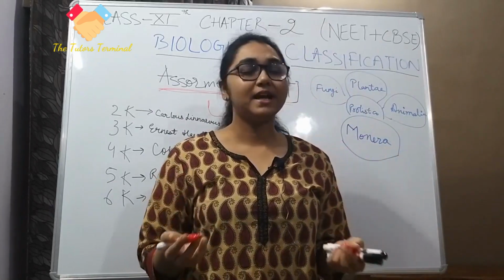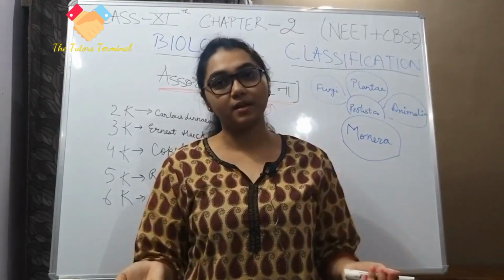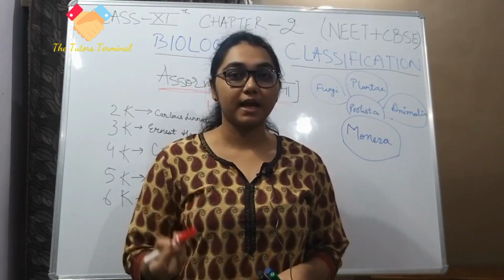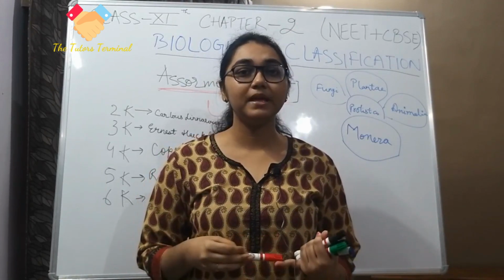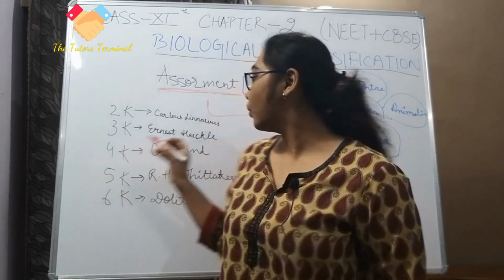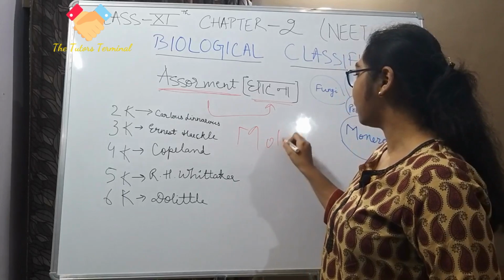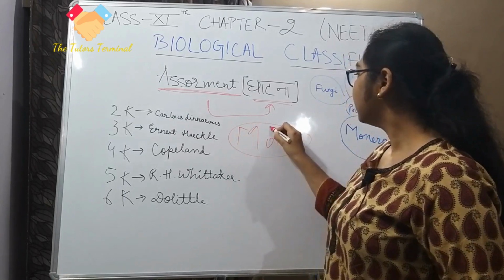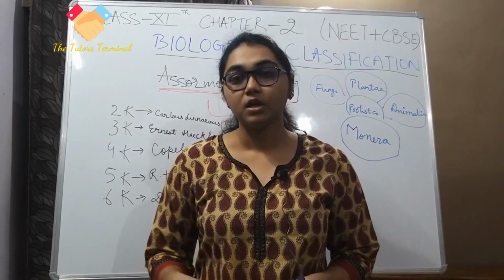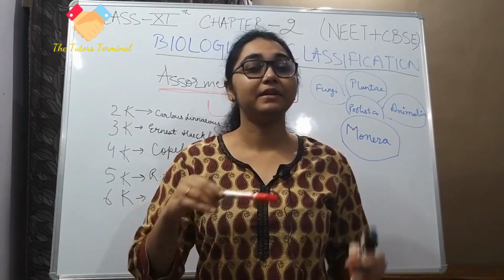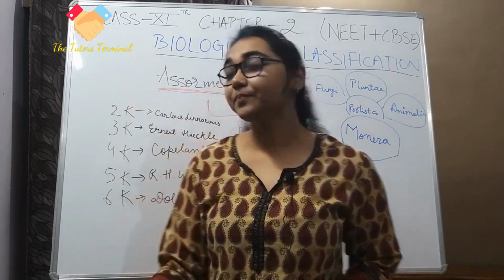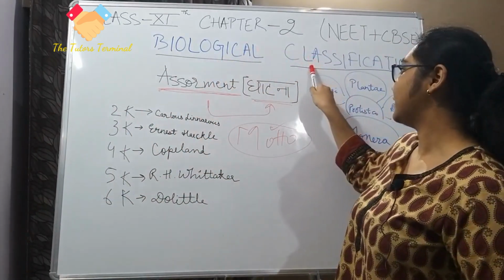In order to understand any chapter in any subject, we should always look at the title: what is the title of the chapter and what is the main reason we are reading it, the motto of this chapter. That reason can be clearly understood with the help of the title. So let's see, biological classification.